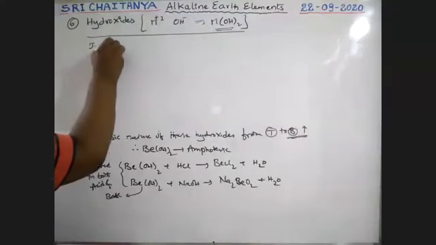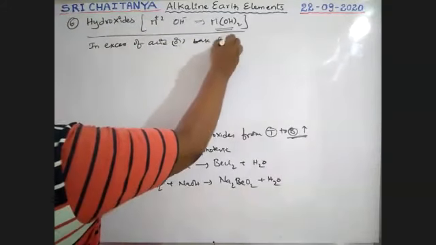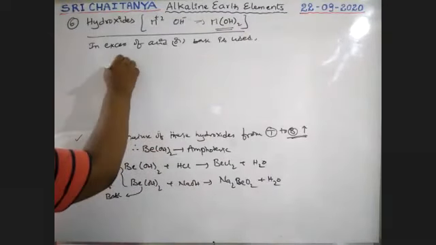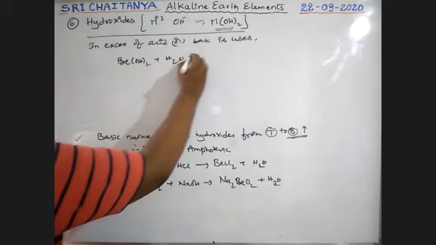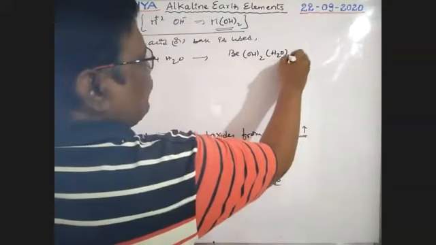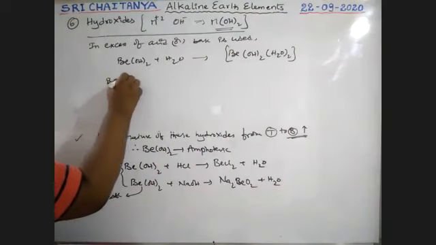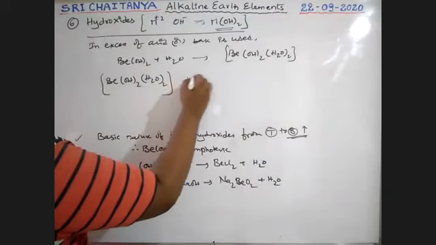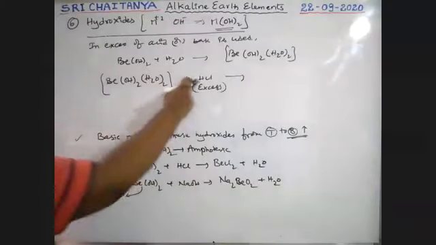In excess of acid or base, the following reactions take place. See here, beryllium hydroxide first dissolves in water, which gives Be(OH)2(H2O)2, a complex compound. This compound, Be(OH)2(H2O)2, reacts with excess of acid, and these hydrogens are supplied to it.